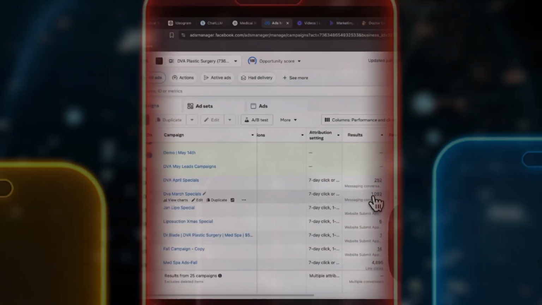Wrong campaign objective. I see this constantly. Business owners choosing engagement when they really want sales, picking traffic when they need leads, using reach when they want conversions. Here's what happens. Facebook optimizes for what you tell it to optimize for. So if you choose engagement, Facebook will show your ads to people who like and comment on posts, not people who buy.